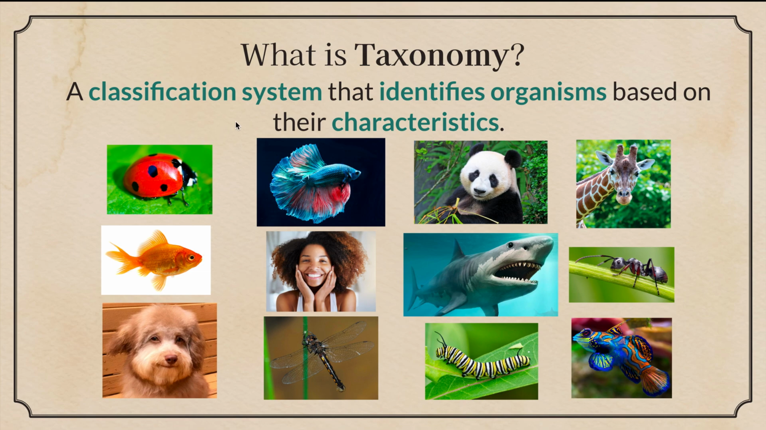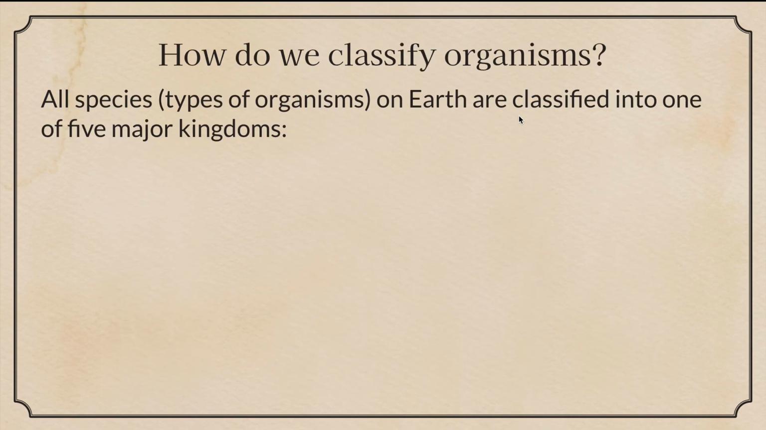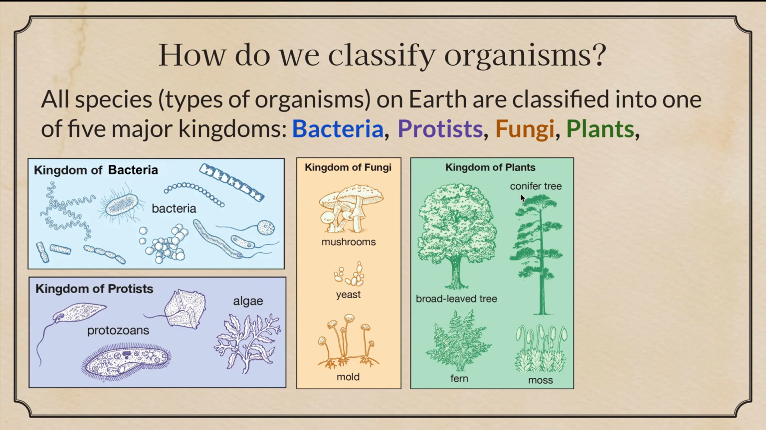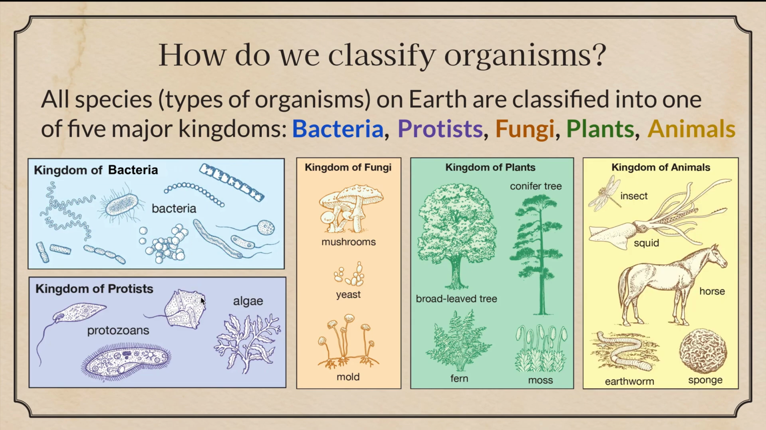This is a classification system, un sistema de clasificación that identifies organisms, identifica organismos based on their characteristics, basada en las características. How do we classify organisms? ¿Cómo clasificamos los organismos? All species, types of organisms on Earth are classified into one of the 5 major kingdoms, which are bacteria, protists, fungi, plants, and animals. Bacteria, protista, fungi, plantas y animales. We're going to focus on kingdom animals for the first half. Nos vamos a enfocar en el reino de animales para la primera parte.